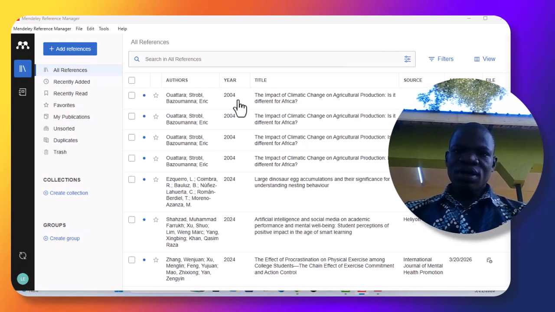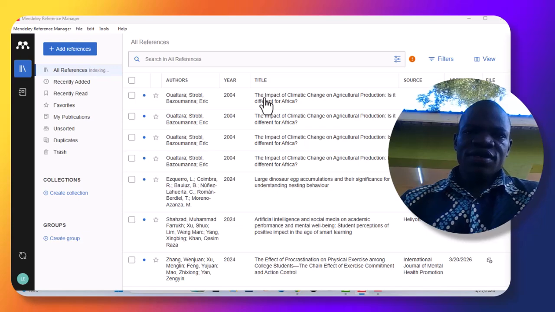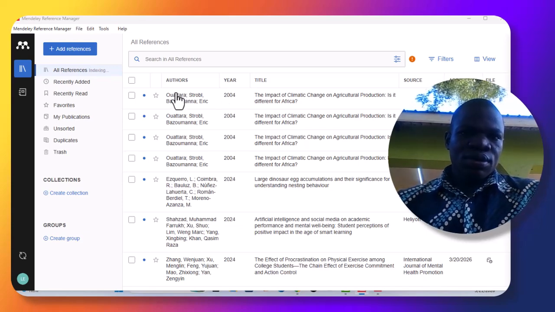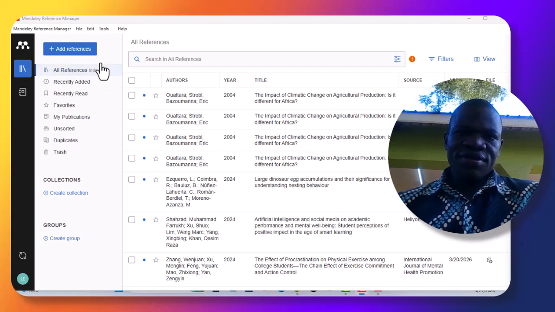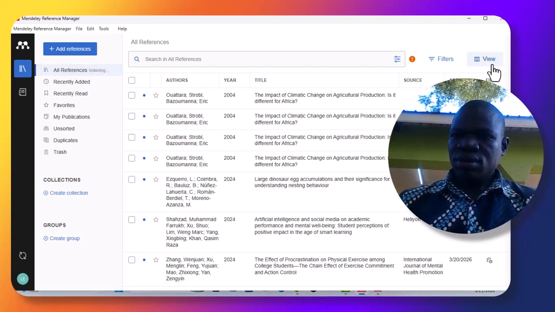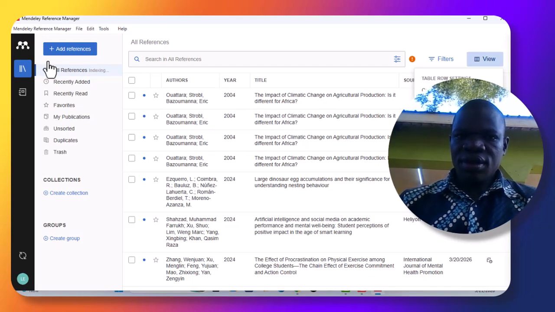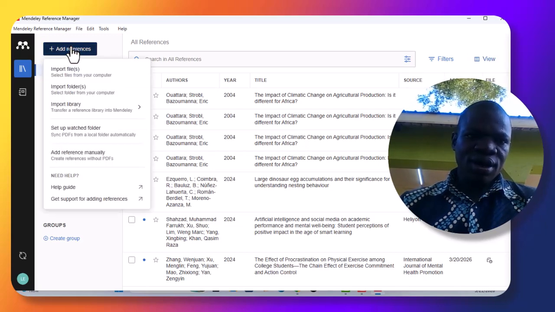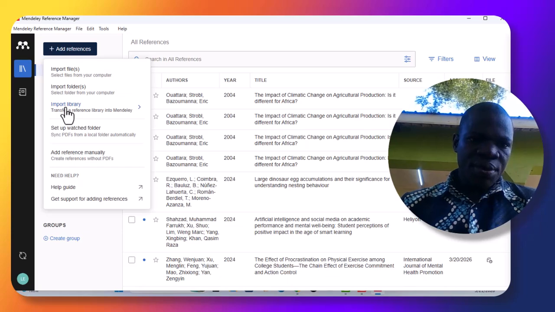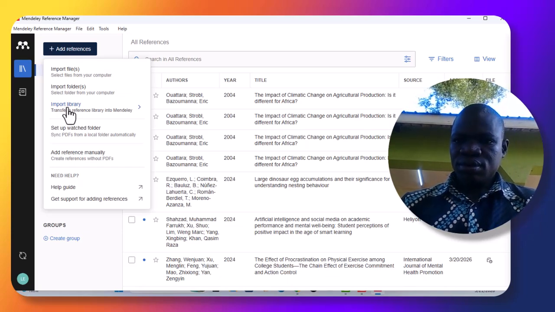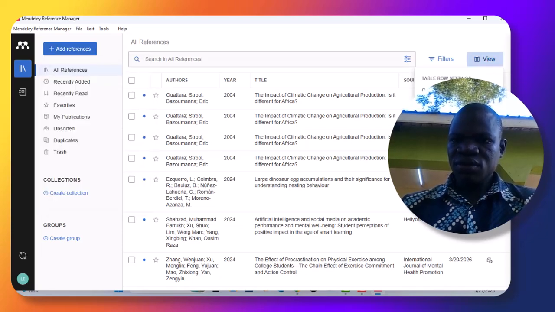Look at the overview for this case now. We can decide on adding any references. If we go through overview, then now we can decide to add some references. We can decide to import a library. Then for that case, you come to overview, table of rows setting, we have compact view.